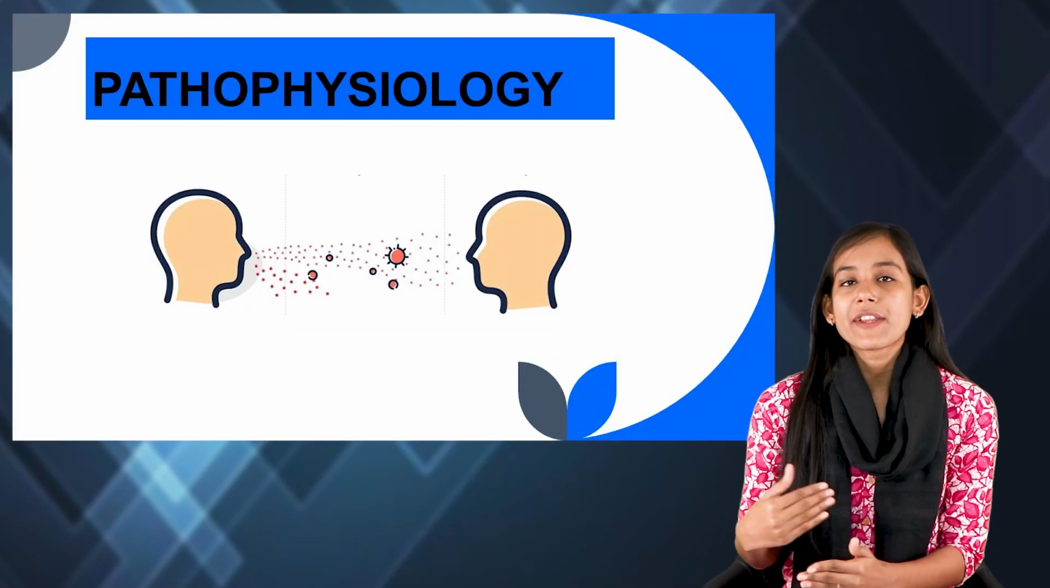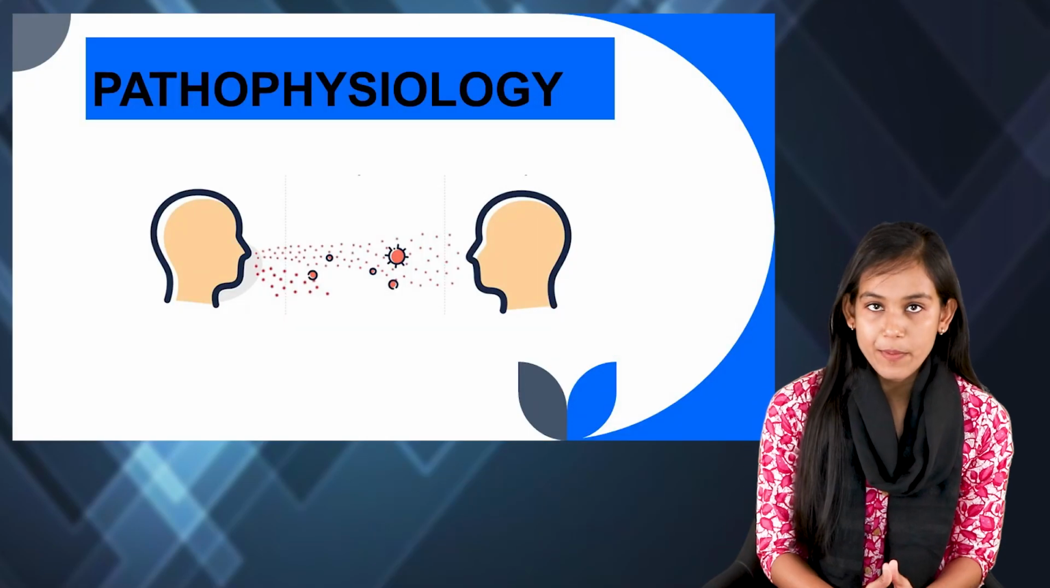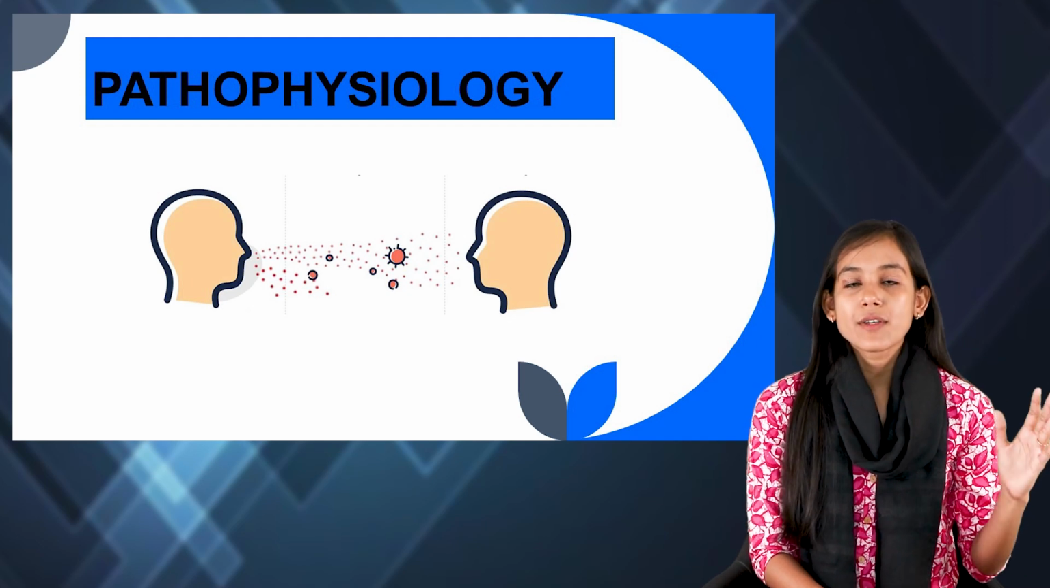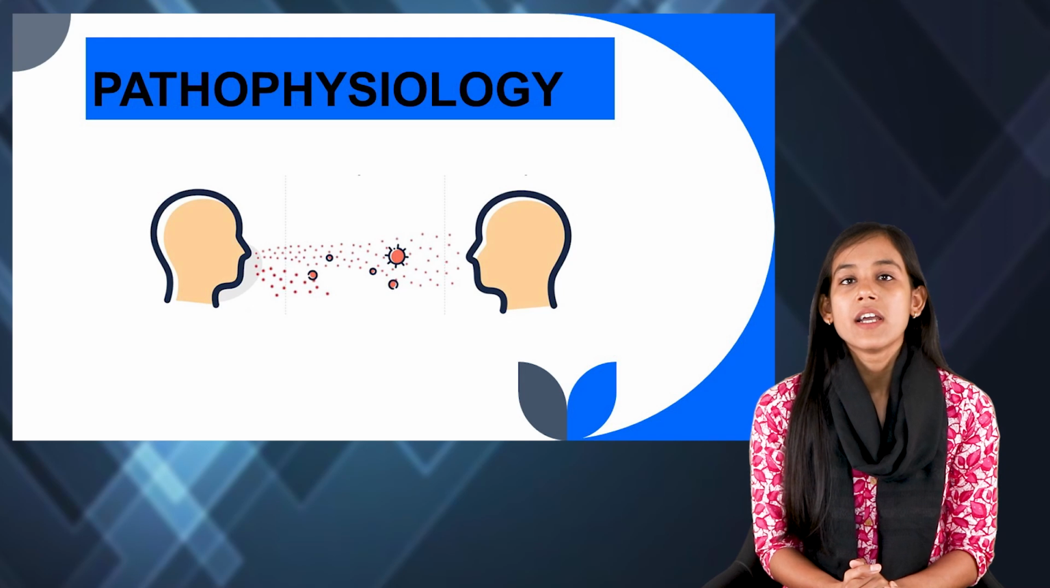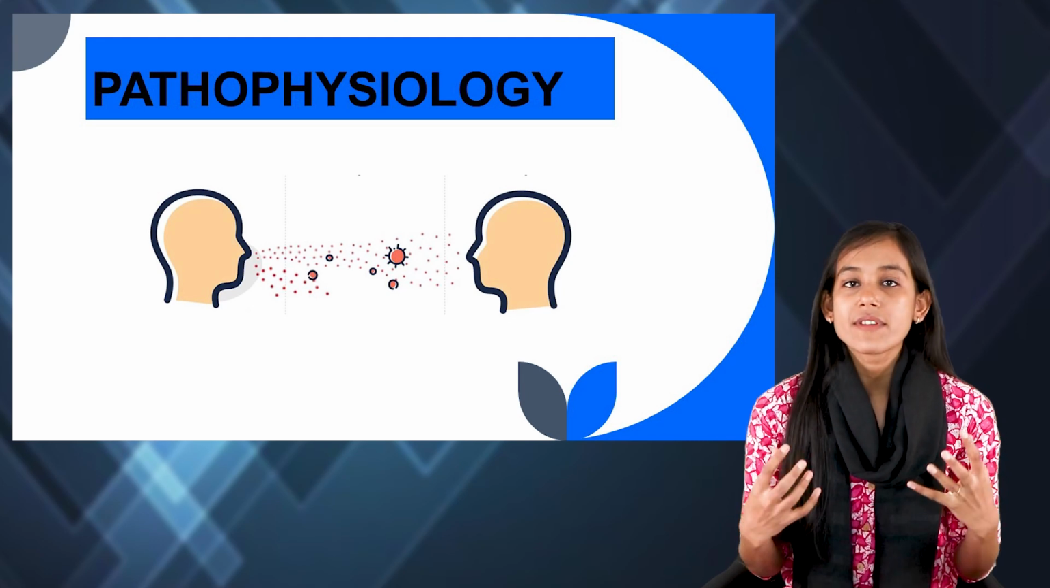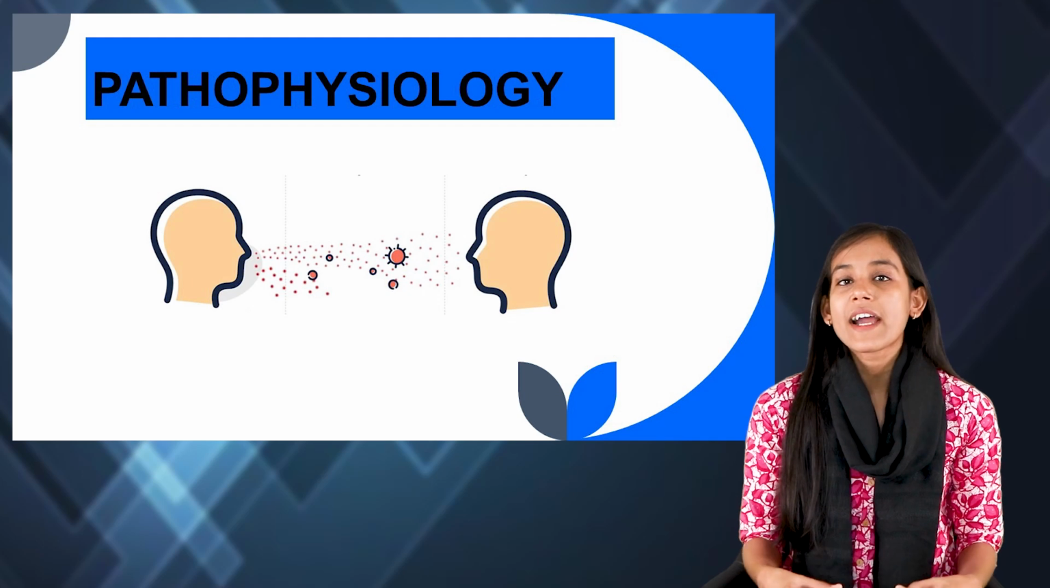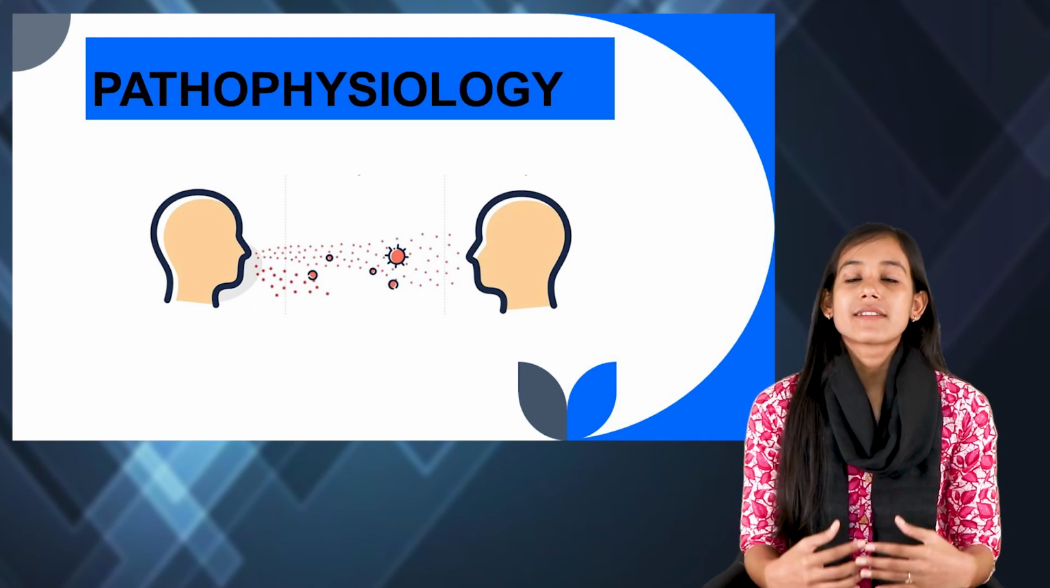Now, let us move on to the pathophysiology to understand how it infects a person. Again, if an infected person carrying the measles virus coughs or sneezes, the virus comes out from the lungs and travels into the air. The healthy people around that infected person would inhale that infected air, so the virus would enter the healthy person's body and the respiratory tract.